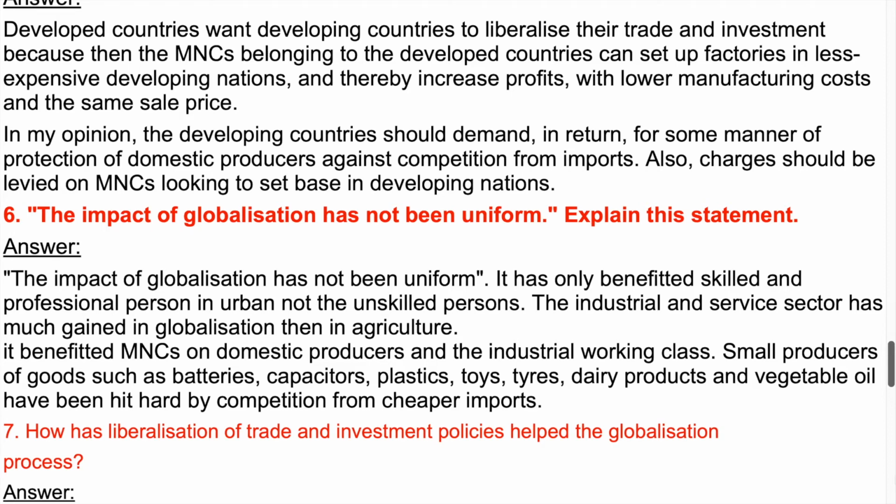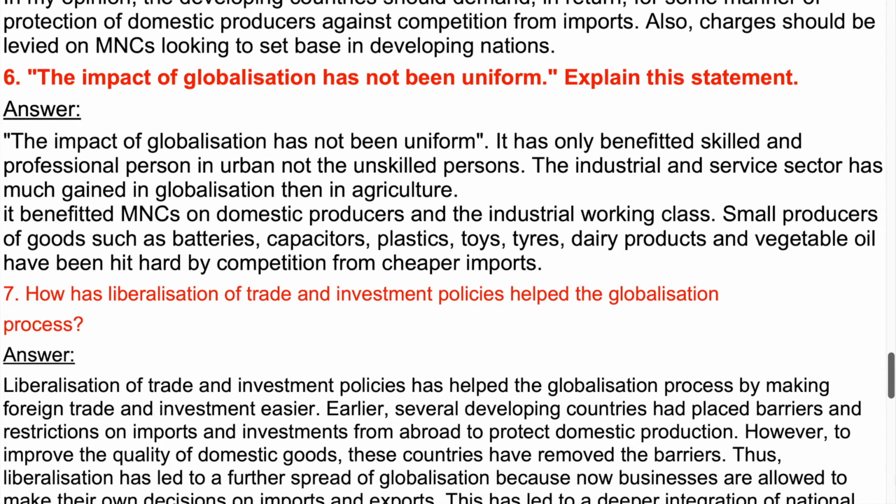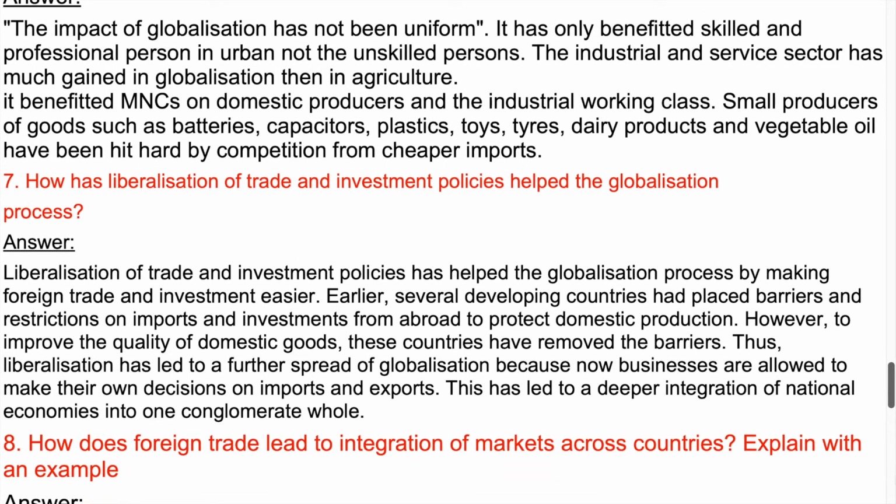6. The impact of globalization has not been uniform. Explain this statement. Answer. The impact of globalization has not been uniform. It has only benefited skilled and professional persons in urban areas, not the unskilled persons. The industrial and service sectors have gained much more from globalization than agriculture. It benefited MNCs, and some domestic producers and the industrial working class. Small producers of goods such as batteries, capacitors, plastics, toys, tires, dairy products and vegetable oil have been hit hard by competition from cheaper imports.